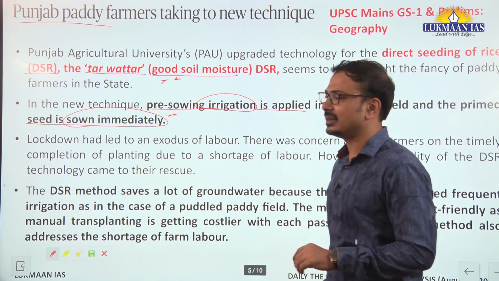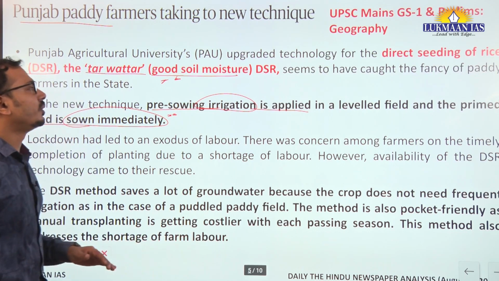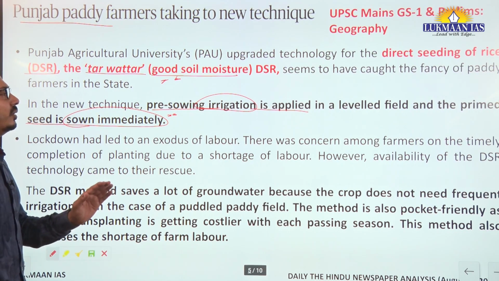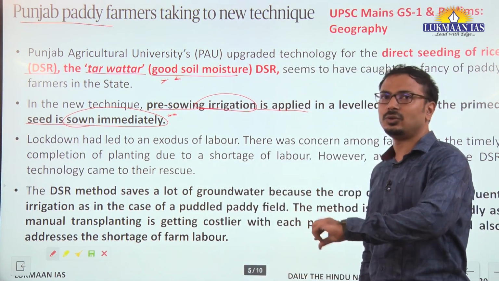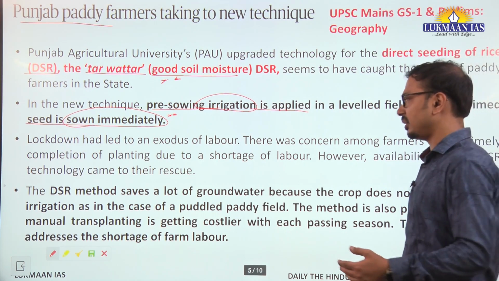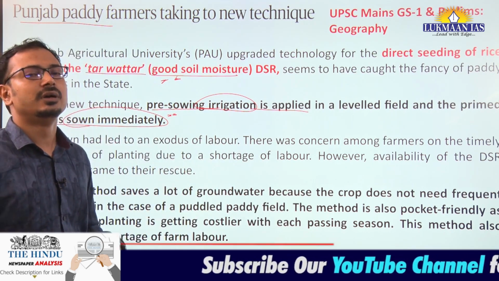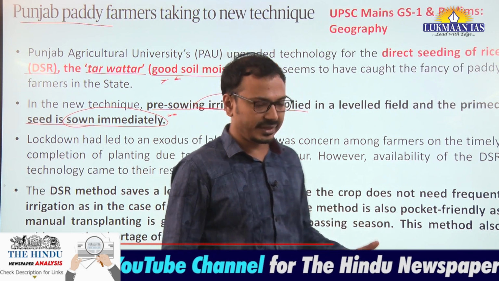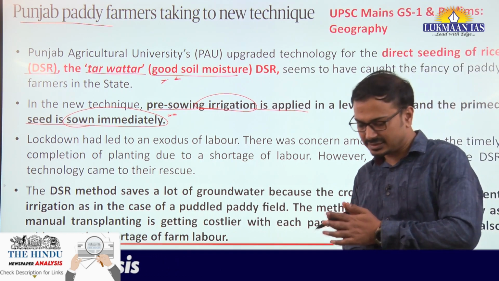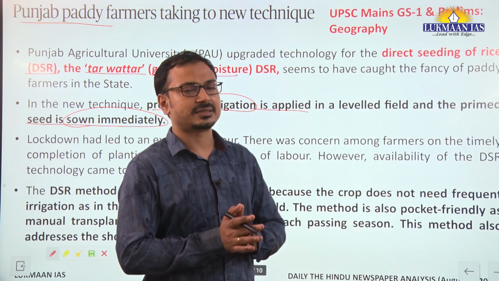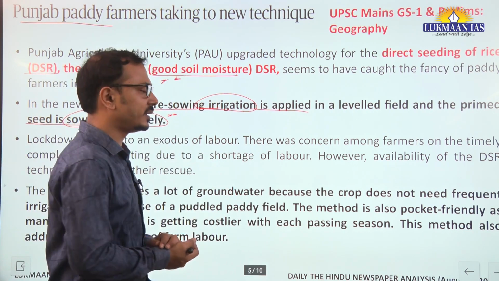Second thing, we have to understand that the rice technology traditionally used is transplantation technology. That is now shifted to the new technology, direct seeding of rice. This requires a low amount of manual labor. At the same time, the frequency of irrigation water is also reduced. Third, use of machinery is reduced because land preparation is minimum in this technology. Fourth, the amount of weeding that is required is also reduced.